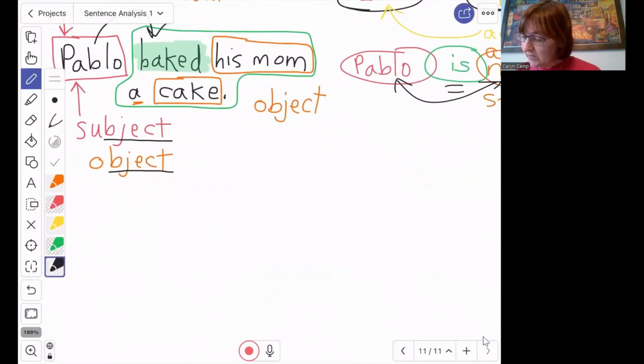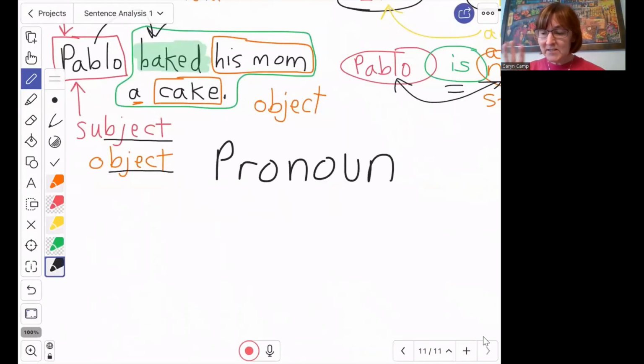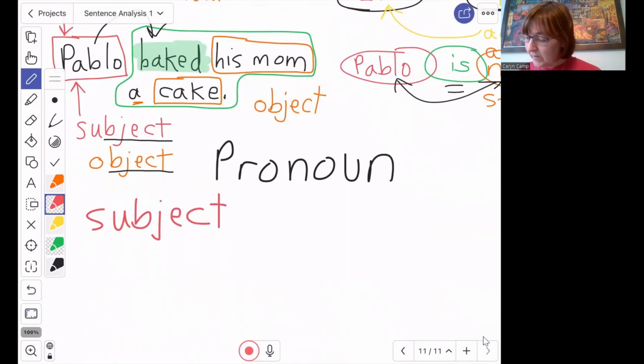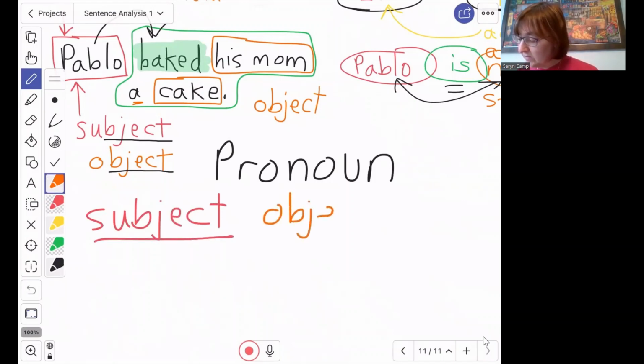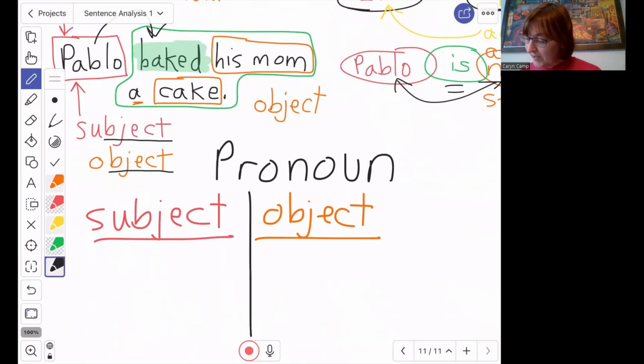So pronouns can be in three different lists. Okay, we can have a list of what we call subject pronouns. We can have a list of what we call object pronouns. And we can have a list of what we call possessive pronouns. But we're not going to talk about possessive pronouns today.